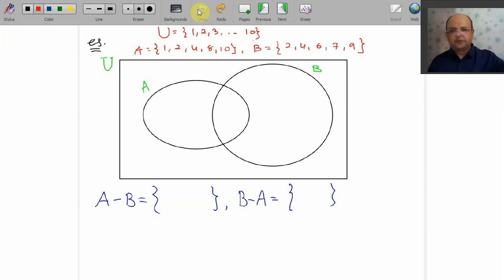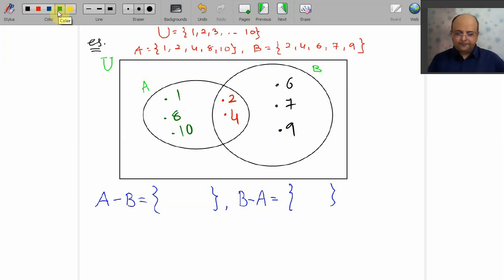Let me go for one more beautiful definition. Your U is 1, 2, 3, 4, 5, 6, 7, 8, 9, 10. Your A has 5 elements, namely 1, 2, 4, 8 and 10. And B also has 5 elements: 2, 4, 6, 7, 9. We always start with the common elements. What are your common elements? 2 and 4. Then we go for the remaining elements of A, that is 1, 8 and 10. The remaining elements of B are 6, 7, 9.